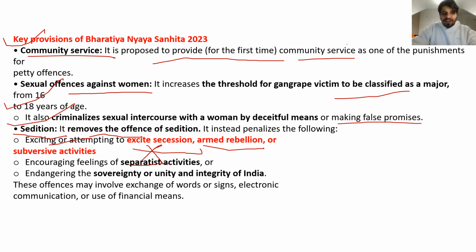Encouraging feelings of separatist activities, endangering the sovereignty, unity and integrity of India, right? These offenses may involve exchange of words, signs, electronic communication, or use of financial means, right?